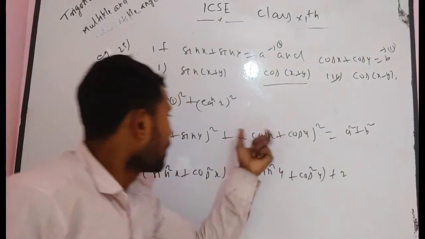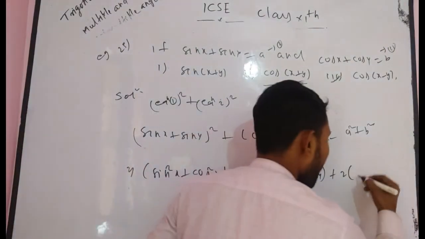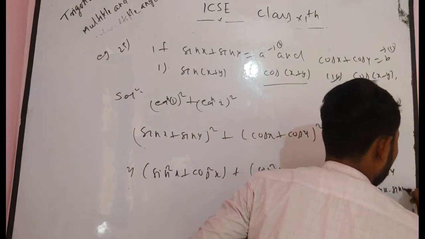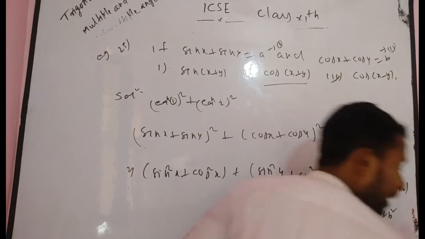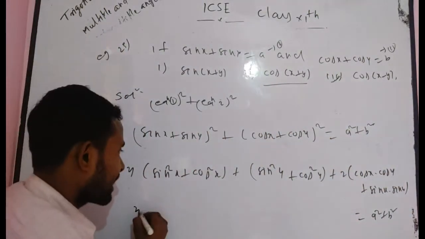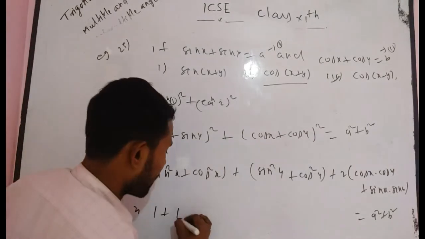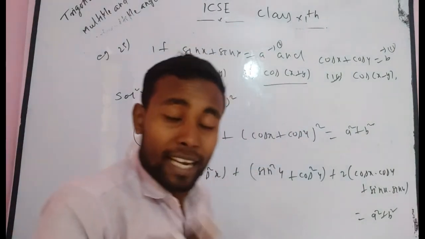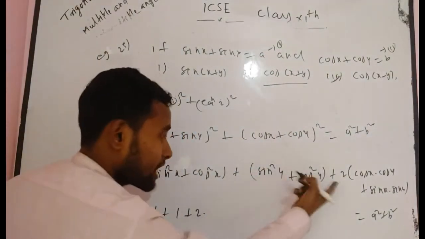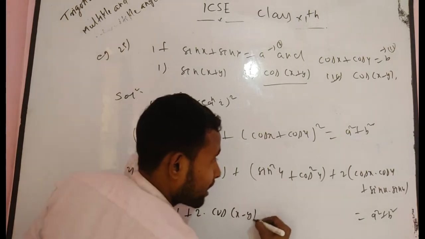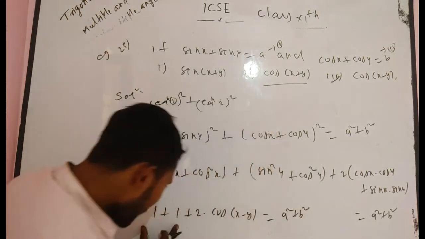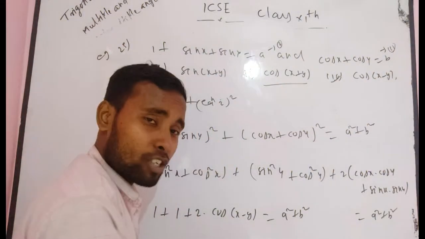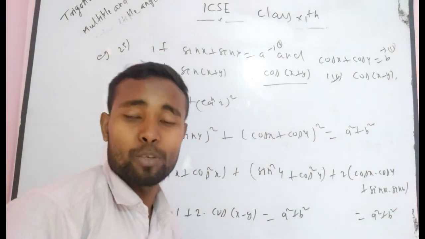If you take common 2 from both terms, what do you get? Cos x into cos y plus sin x into sin y is equal to a square plus b square. Now here I think you know that it becomes 1 plus 1 plus 2 times (cos x into cos y plus sin x into sin y). What is the formula for this expression? Cos x minus y is equal to a square plus b square. If you take this factor to the RHS, what do you get? 2 times cos x minus y is equal to a square plus b square minus 2. So cos x minus y is equal to (a square plus b square minus 2) by 2.